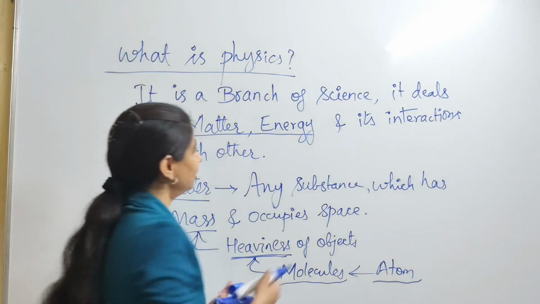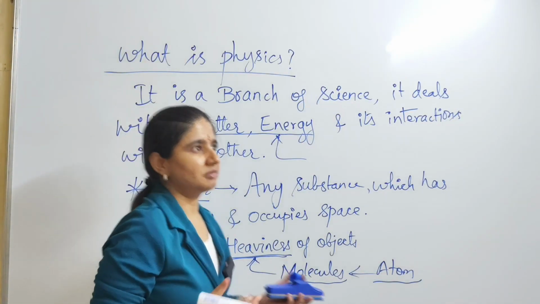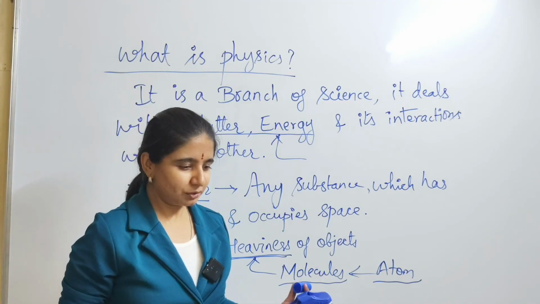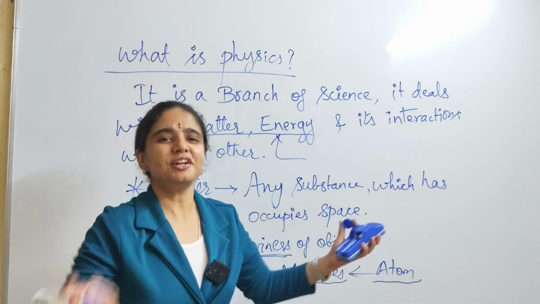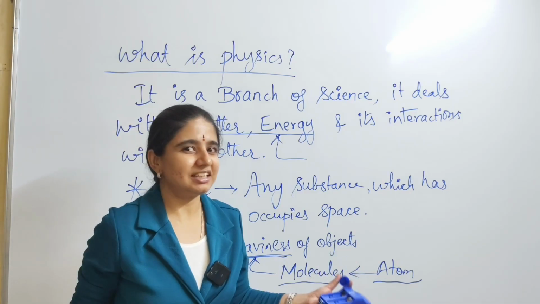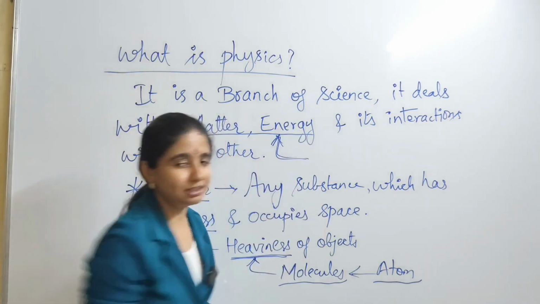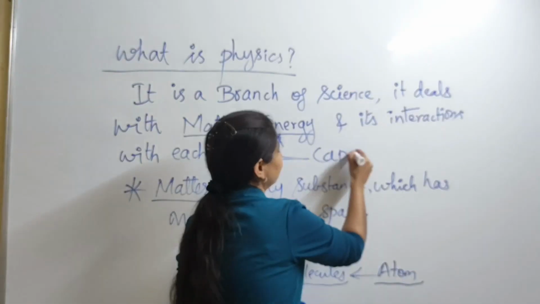And before that, what is meant by energy? What is meant by energy? You want to run, you want to wake up early in the morning, you want to just walk for a while. What do you need? You need energy, right? So energy is what then? Define energy yourself. It is a capability to do work, right?